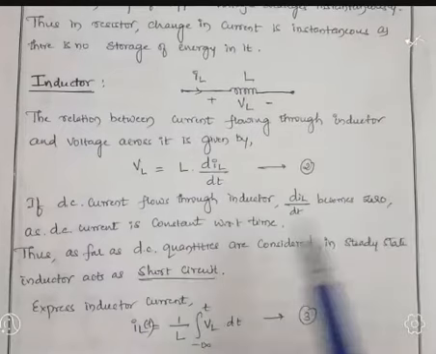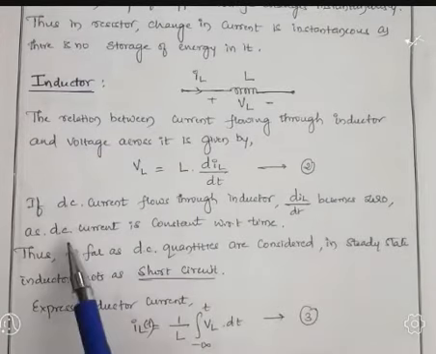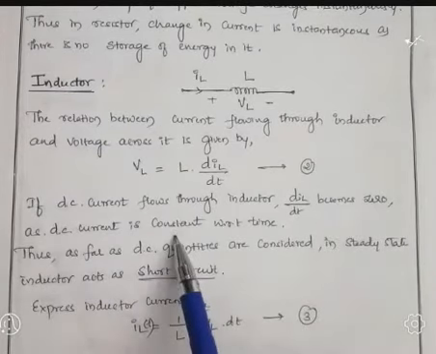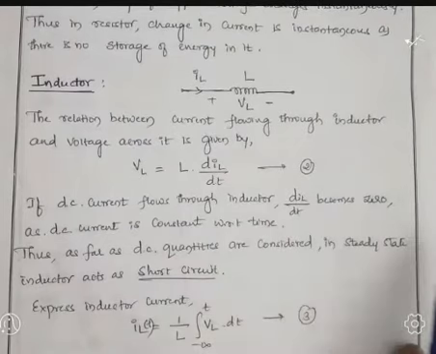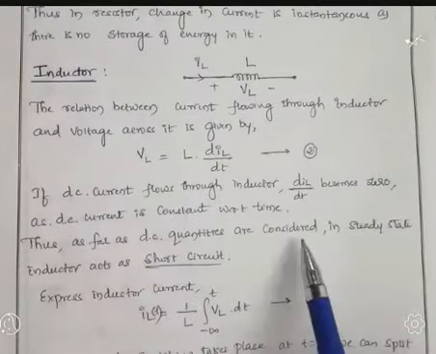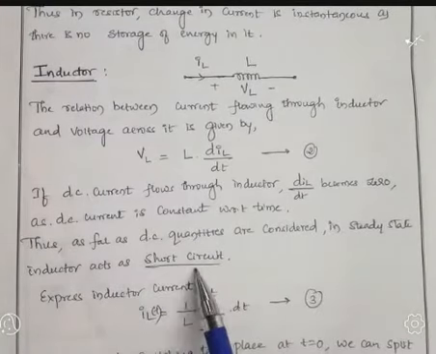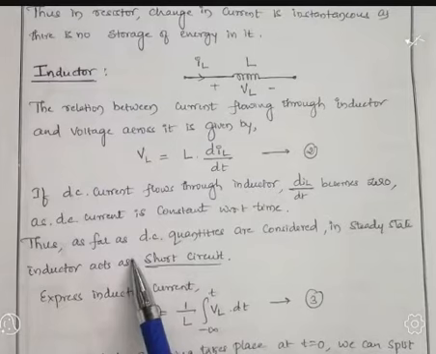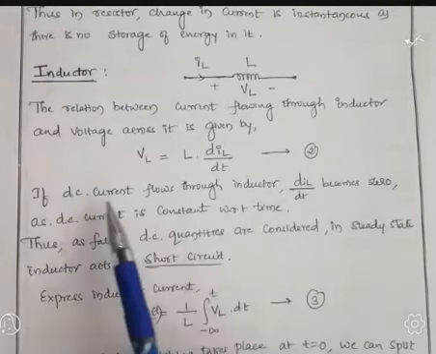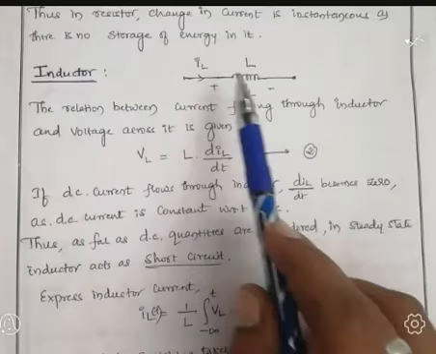As DC current is constant with respect to time, its differentiation becomes 0. Thus, as DC quantities are considered in steady state, the inductor acts as a short circuit. This point you have to remember: if we consider DC current, then the inductor acts as a short circuit.